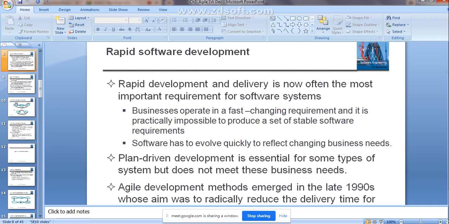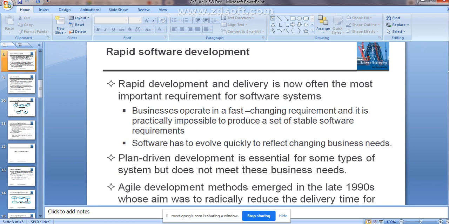So the software you are using needs to evolve, right. It has to accommodate modifications according to the changing needs. So rapid software development and delivery is needed in the case of the software system.